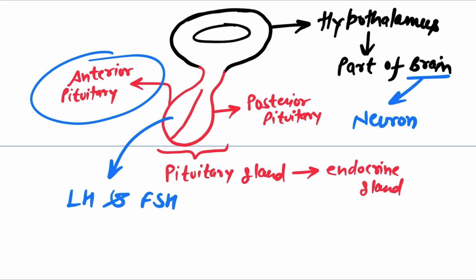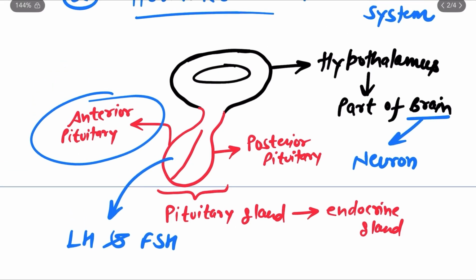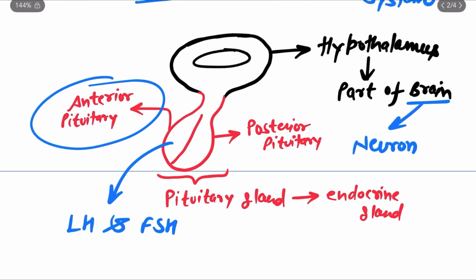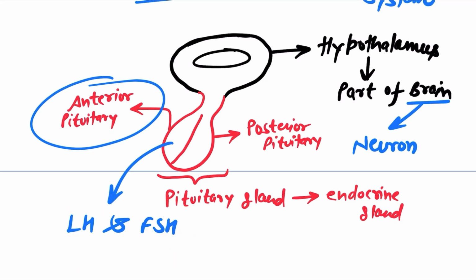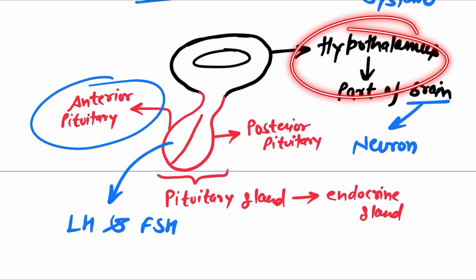We will see the full form, and we will definitely see what their function is. But for now, just remember, the anterior pituitary part of the pituitary gland releases two hormones which are known as LH and FSH. But there is one problem here. If anterior pituitary wants to release these two hormones LH and FSH, the signal for the release must come from the hypothalamus.